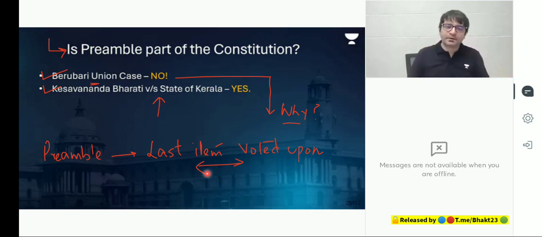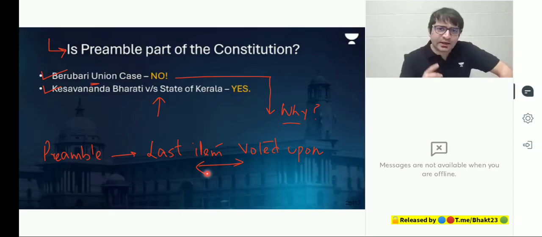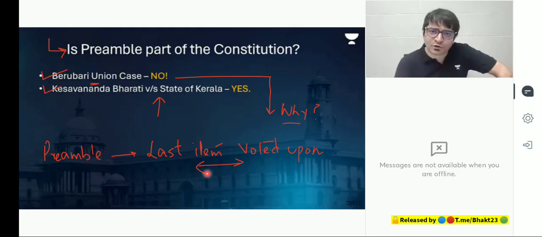But sir, I have a confusion. What? Sir, you are lying. Sir, what did I lie? Sir, yesterday in your class you said the preamble is based upon the Objectives Resolution of Pandit Nehru, which was adopted by the Constituent Assembly on 22nd of January 1947, right? And now you are saying the preamble is the last item added to the Constitution. That means once every other article became part of the Constitution, the last item to be added was the preamble. So that means you're lying.